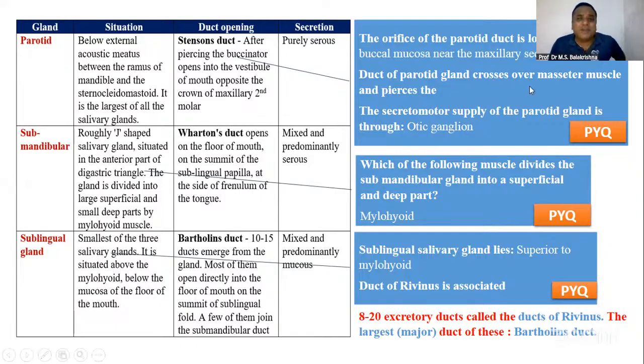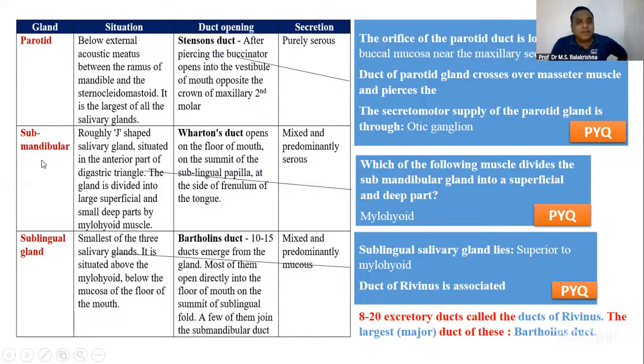Then the duct of the parotid gland crosses over which muscle? Well, I was teaching you the theory part. I told you that it crosses over the masseter muscle. And the secretomotor supply of the parotid gland is through which ganglion? I told you one ganglion was there. Preganglionic, postganglionic, otic ganglion. So three MCQs have come from the basic part of your parotid gland. So you should know the situation, duct opening, secretions also. Similarly, you have to do it for other glands also.